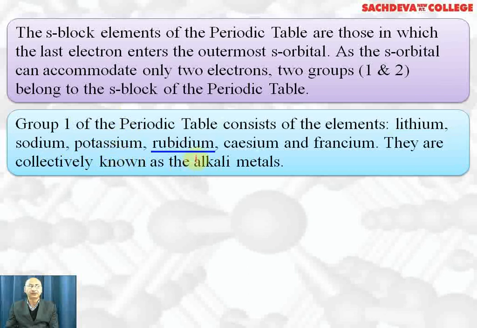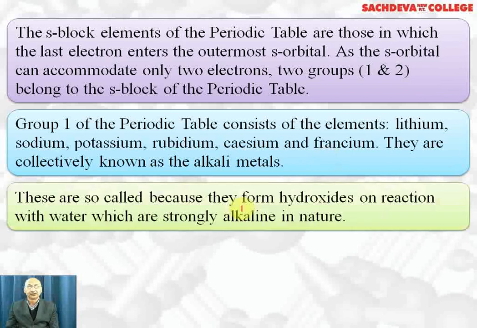Group 1 of the periodic table consists of lithium with atomic number 3, sodium 11, potassium 19, rubidium 37, cesium 55, and francium 87. They are collectively known as alkali metals. Out of them, francium is radioactive, having a half-life of 21 minutes. Group 1 elements are called alkali metals because they form hydroxides on reaction with water, which are strongly alkaline in nature.